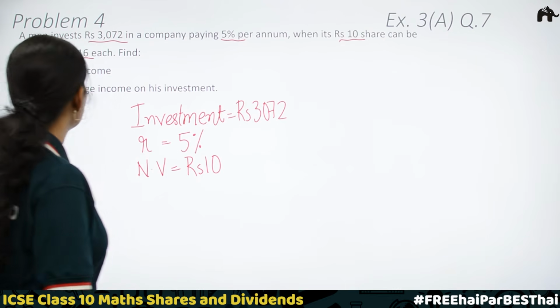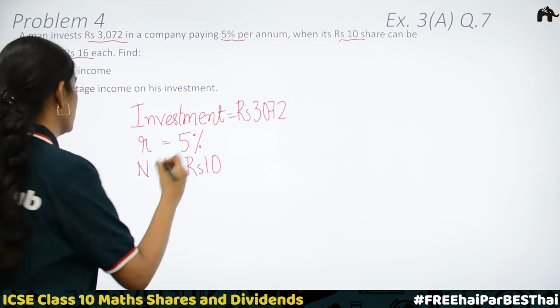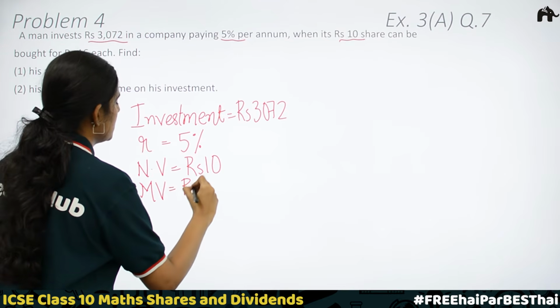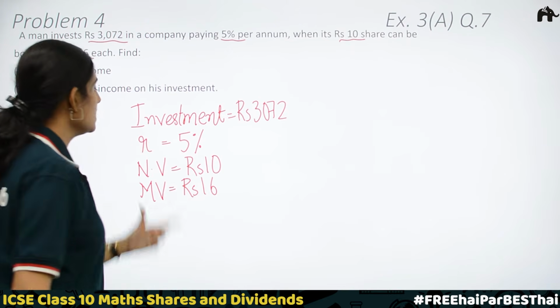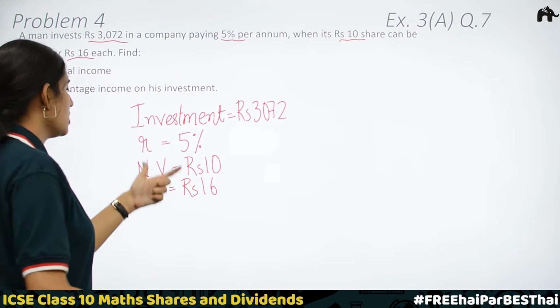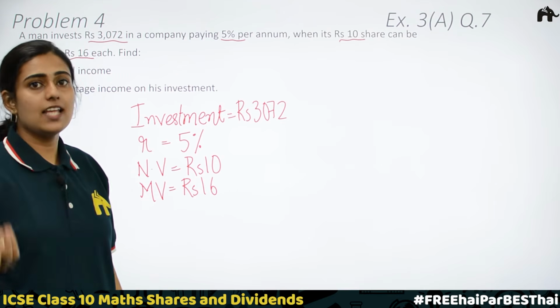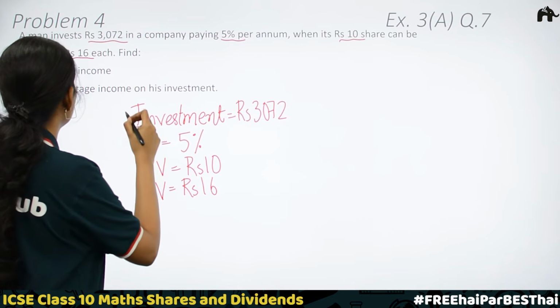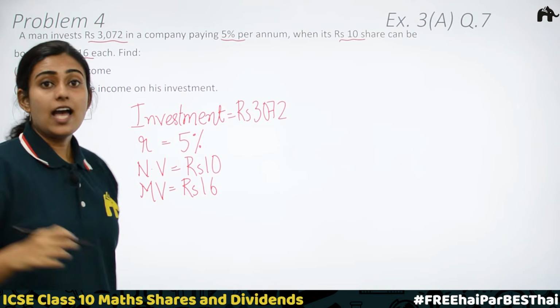Can be bought for rupees 16. We have the market value. Market value is equal to rupees 16. This is a case of above par, that is at a premium, because the market value is greater than the nominal value. 16 is greater than 10, right? Okay. We need to find the annual income.